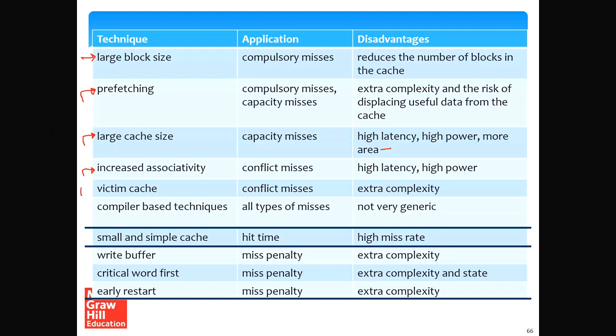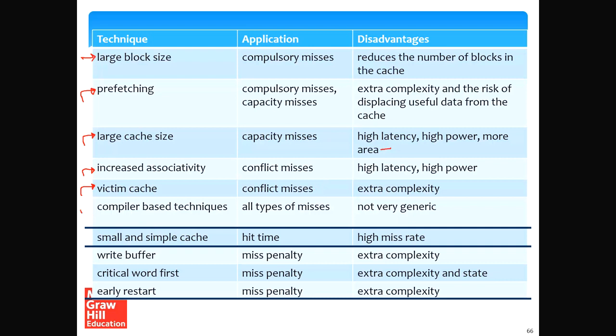The victim cache is almost always a good idea. The reason it's almost always a good idea is that it's very small. So it does add a little bit of extra complexity, but the overhead is minimal. Its effectiveness can vary depending on the type of the program, but it primarily reduces conflict misses, especially when some sets get a lot of traffic. In that case, if we can save some ways in the victim cache, we'll get some benefit.